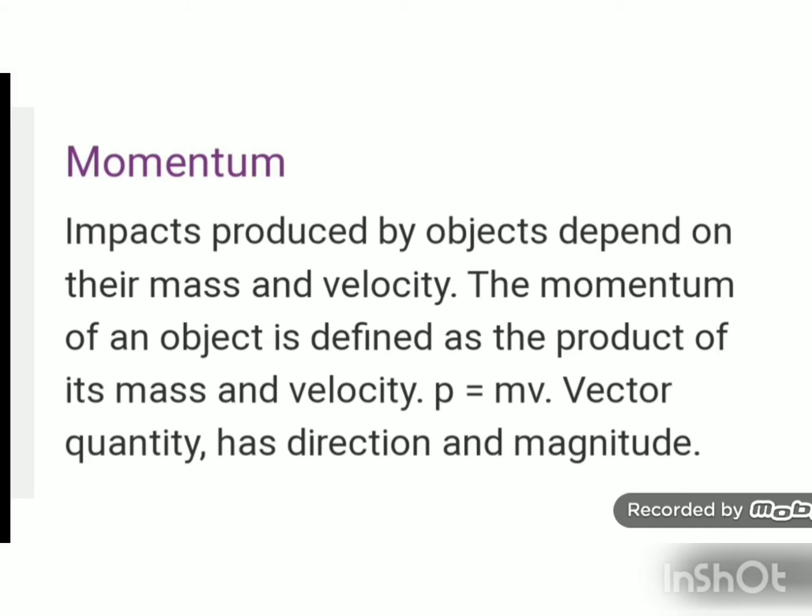Here in both cases the mass of the bullet is the same, but the velocity is different, and so the impact is different. Because when we multiply mass into velocity, we get momentum, and the bullet shot through a rifle has more momentum as compared to the bullet thrown with the hand. So an object with more momentum will produce more impact as compared to an object with less momentum.